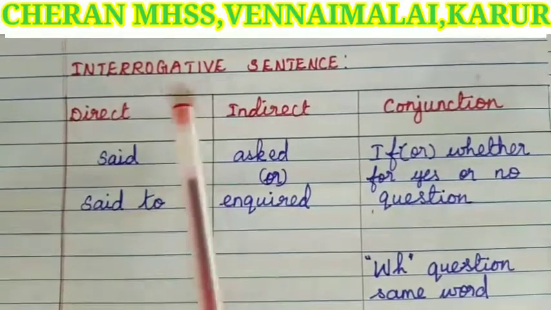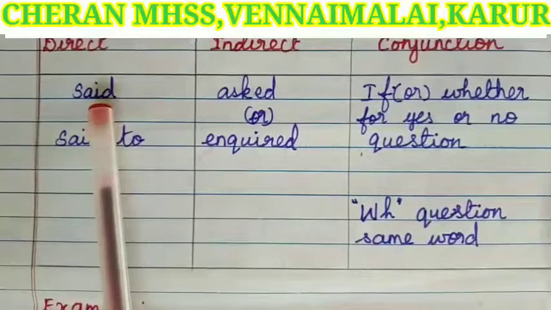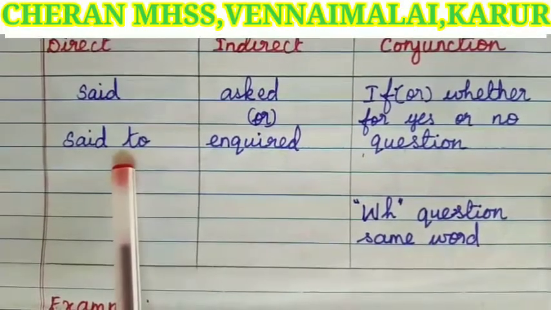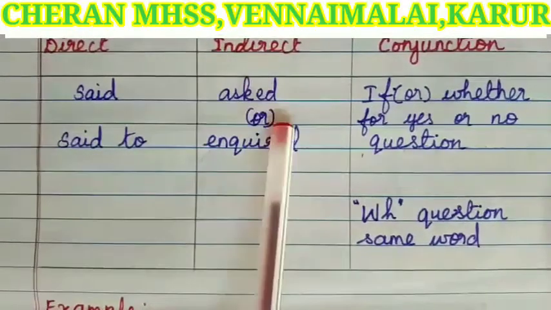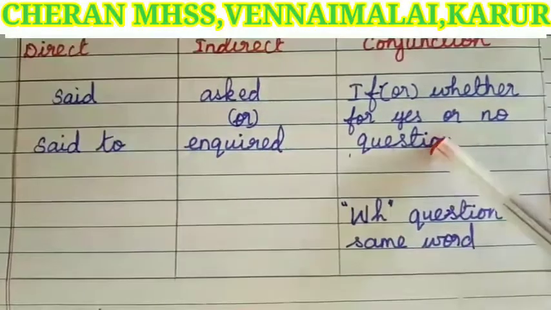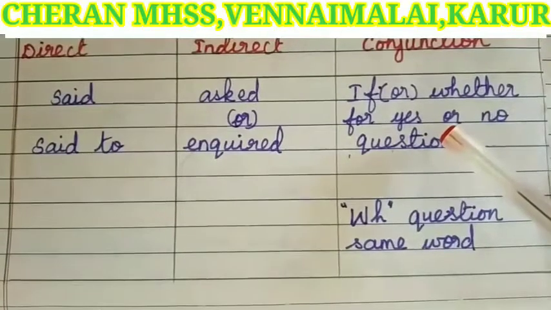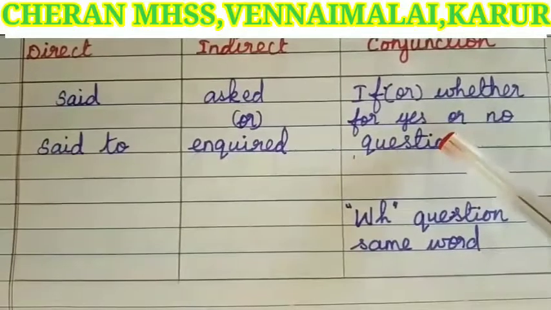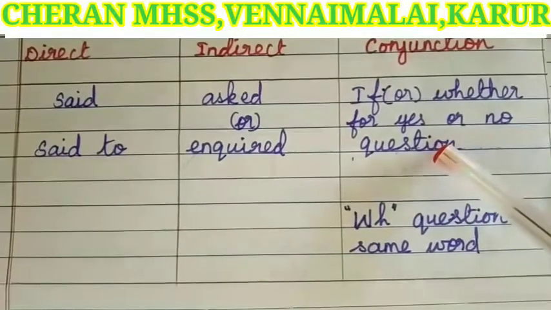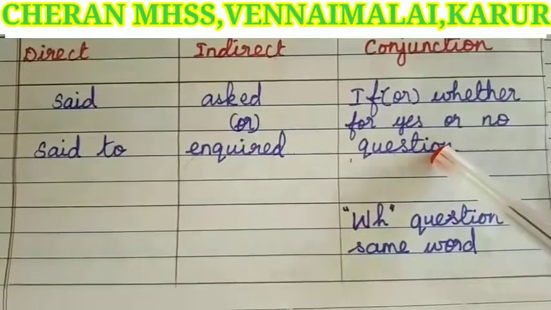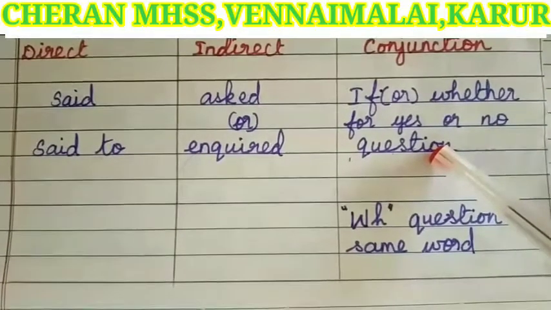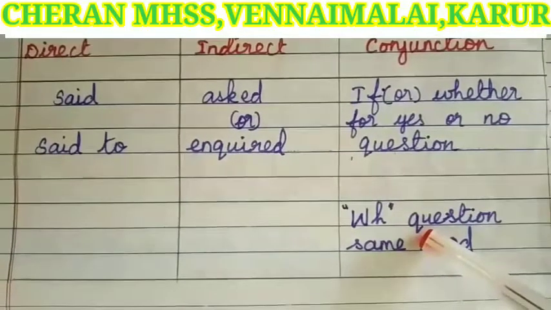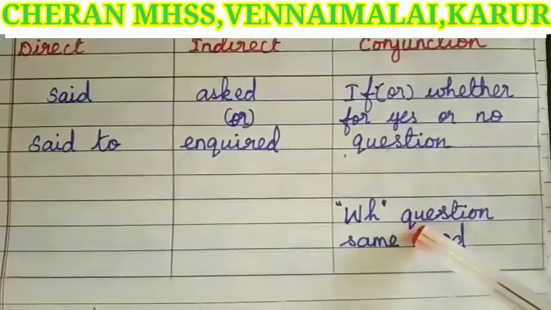Let's see the tabular column. In direct, if the reporting verb is said or said to, it will change in indirect speech to asked or inquired. If the given reported part is yes or no type, the conjunction will be if or whether. If the given reported part is a WH type question, the conjunction is the same word we have to use. Let's see an example.